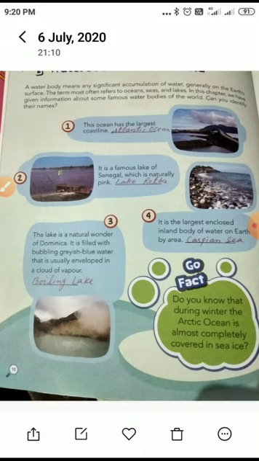So Dominica, this lake is a natural wonder of Dominica. Dominica is a country placed in North America, and this lake is something very wondering, because it comes under the cloud of vapor. It is usually enveloped in a cloud of vapor, a little bit foggy. Vapor comes out whenever something boils, and the same is with this lake also.